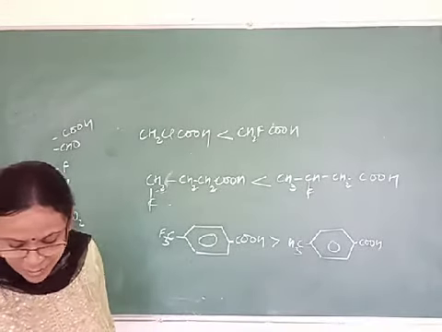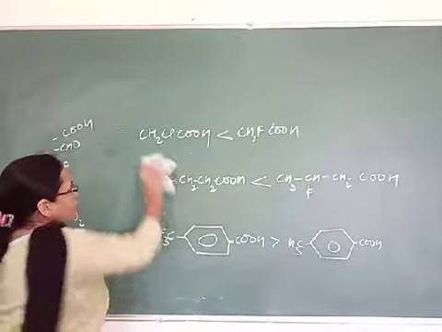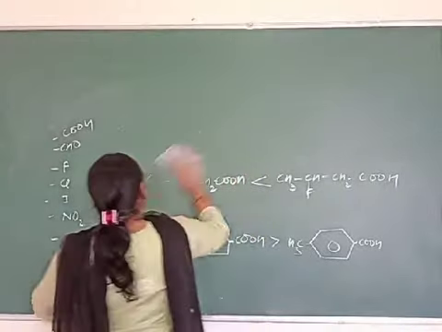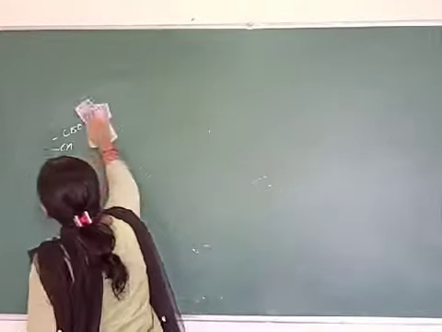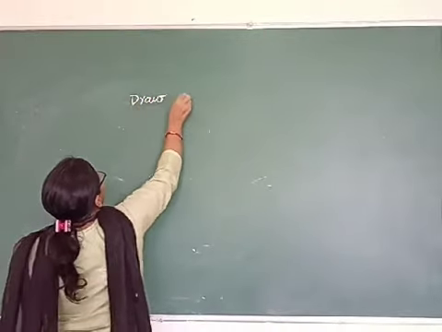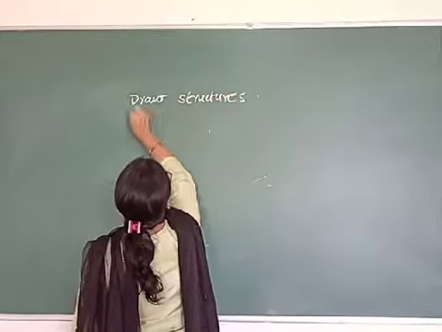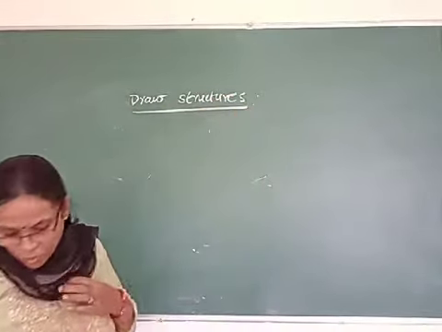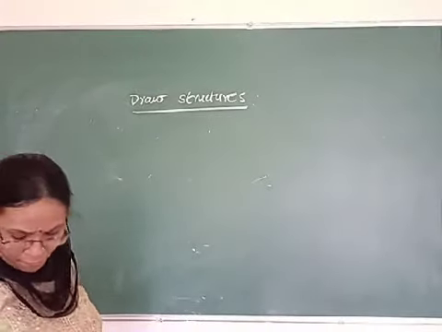Next we will come to the next question, that is, draw structures of the following derivatives. We have to draw structures of the derivatives which are given there. The first one is 2,4-dinitrophenylhydrazone of benzaldehyde.